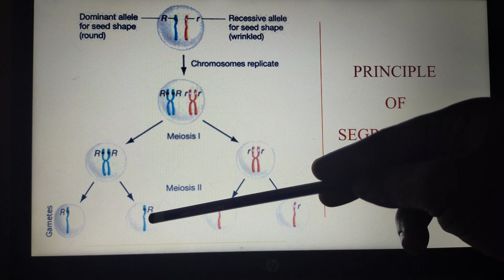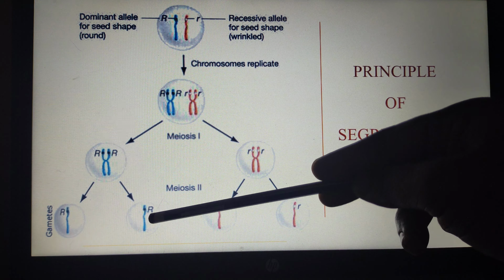This is a gene, and these alleles are responsible for round shape, whereas another chromosome also has two alleles, and these alleles are responsible for yellow color. So this is for shape and this is for color, right?